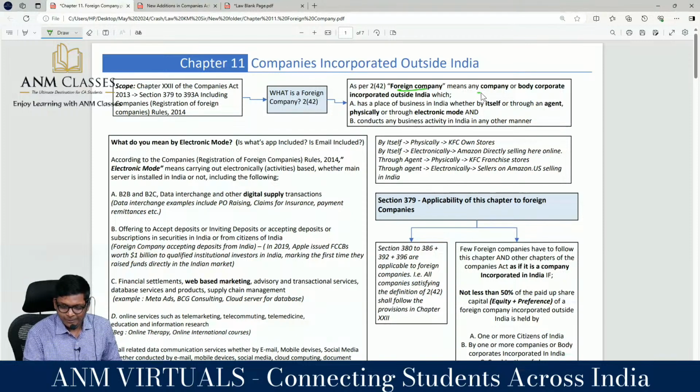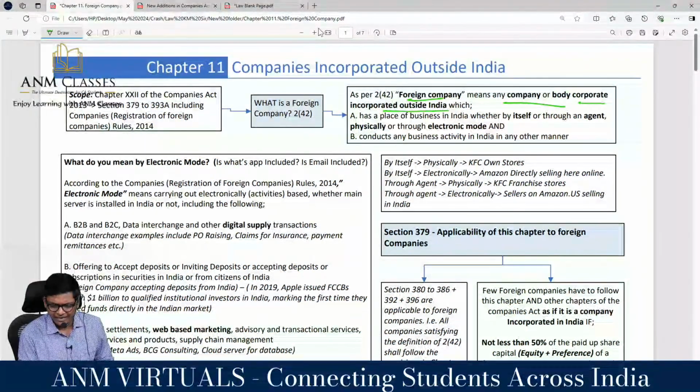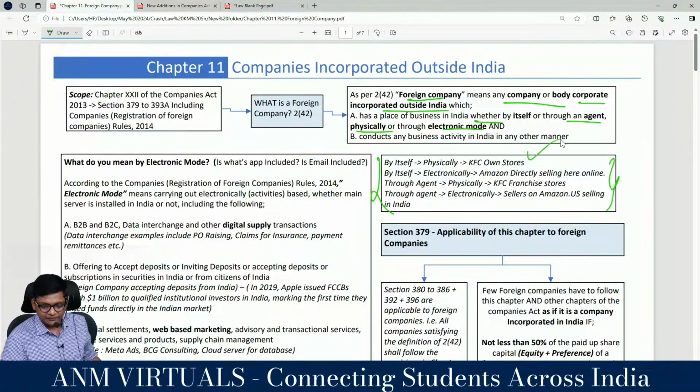Foreign company means a company or body corporate incorporated outside India. This we already saw, guys. Where? By itself or through an agent, physically or online. For each of the four I gave example. KFC own stores, Amazon directly selling here online, KFC franchise, Amazon.us. Simple, similar examples. We discussed many more.